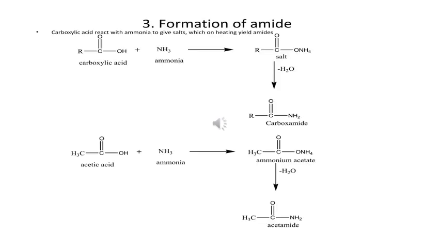Formation of amides. Carboxylic acid reacts with ammonia to give a salt, which on heating yields amide. Here is the example of acetic acid reacting with ammonia. We will get ammonium acetate, which on further heating gives acetamide.